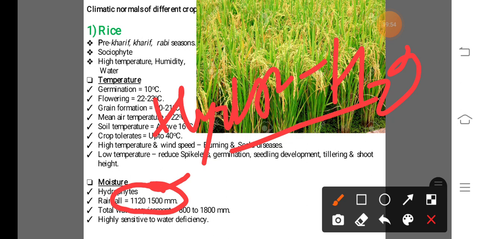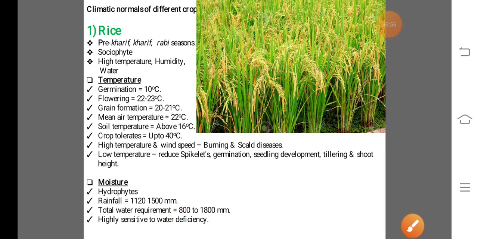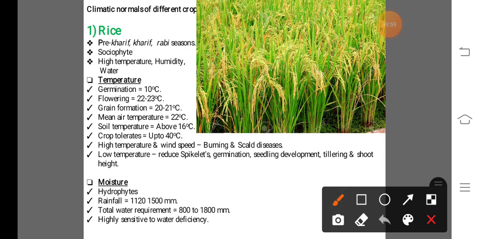This rice crop has a total water requirement of about 800 to 1800 mm throughout the growing period of the crop. And this crop is highly sensitive to water deficiency. That means if less water is available to the crop, there is a reduction in growth and development, and finally the yield of the crop decreases.